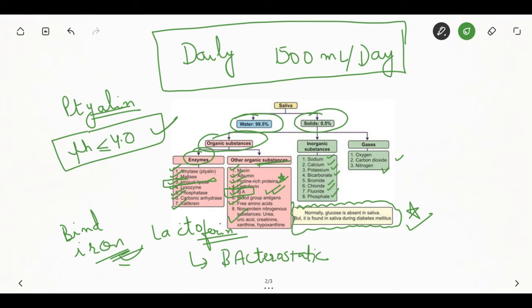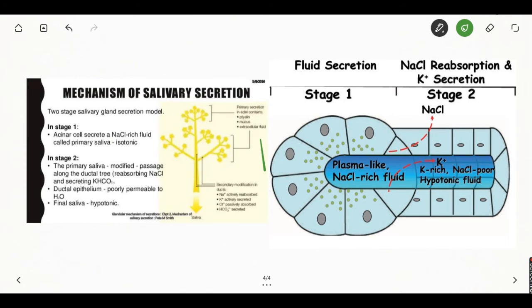So proline rich proteins in saliva help to bind the toxic tannins and maintain the oral pH at 7. So it protects the tooth enamel. The buffer in saliva also helps to neutralize the gastric acid and relieve heartburn. Now let us discuss the mechanism of salivary secretion.